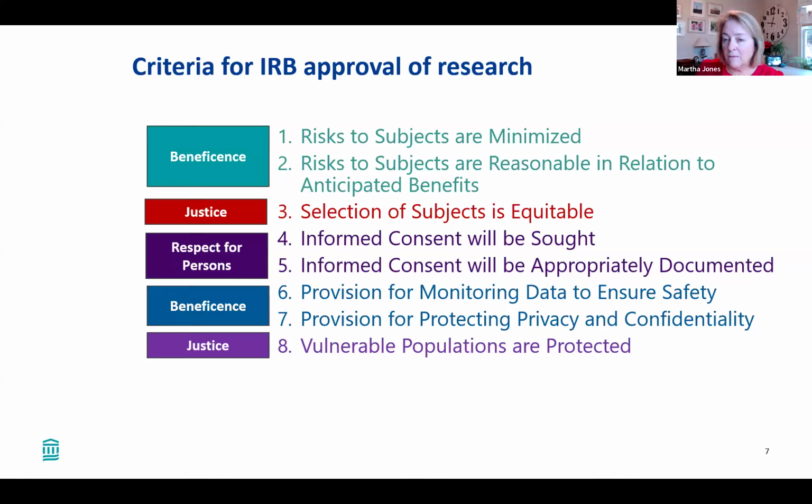What is included in that informed consent is again dictated by the regulations and institutional policies. They will require that the consent document be signed if it is a more than minimal risk study. The IRB is also looking at how are you monitoring the data and the activities to ensure safety of participants. What are the provisions for protecting the privacy of participants and confidentiality of their information?